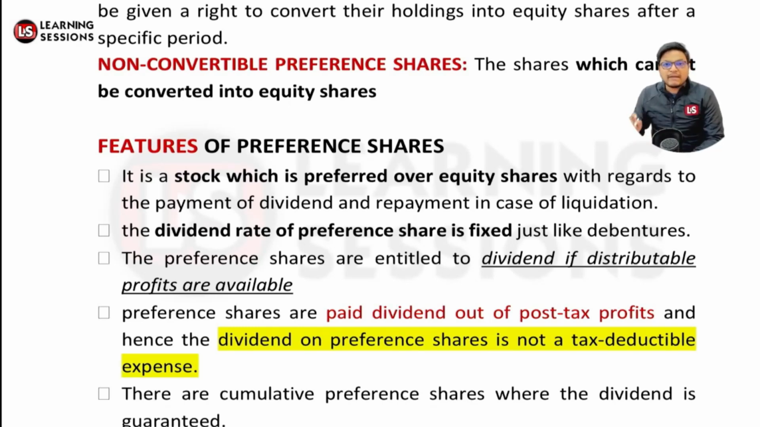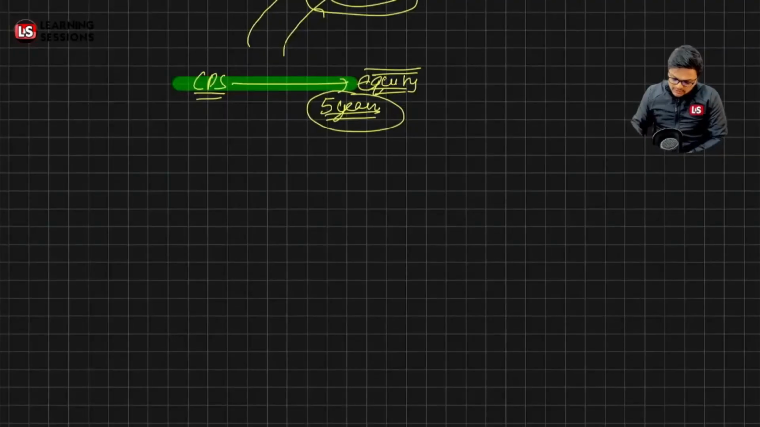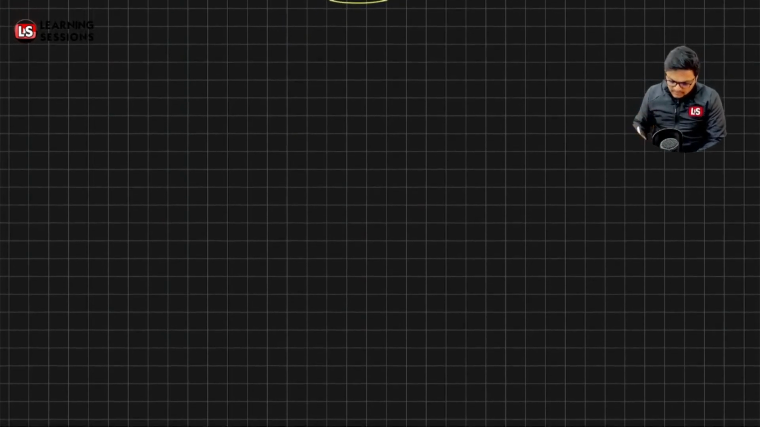Also, preference shares are paid dividend out of the post-tax profits. So when the tax has already been calculated, after that the dividend is paid. So dividend paid on preference shares is not a tax deductible expense. Let me explain this for accounting purposes.